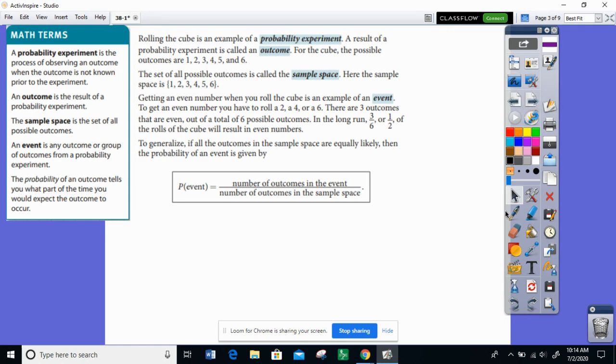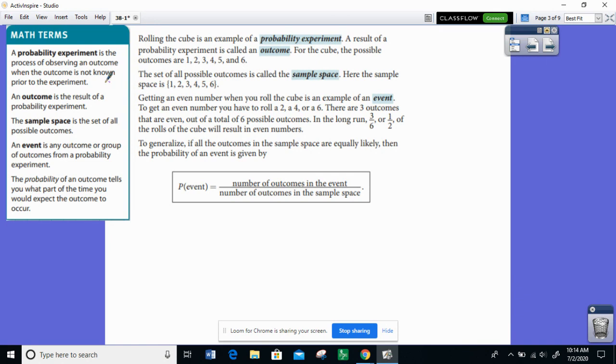So on the next page, on page 554, there's some important vocabulary that they have for us. Rolling the cube is an example of a probability experiment. A probability experiment is the process of observing an outcome when the outcome is not known prior to the experiment. So an example of this could be like flipping a coin or drawing numbers in the lottery.